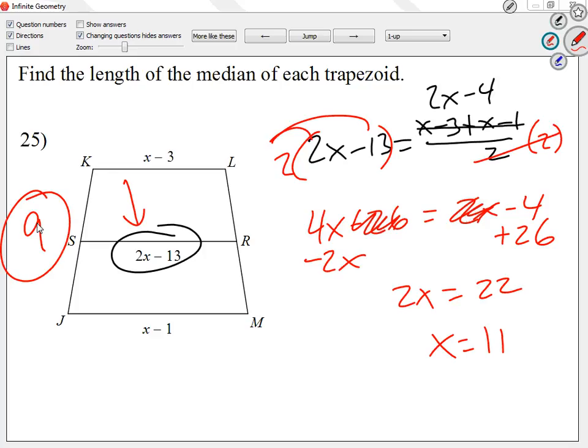The x can be negative. Right? It's okay, we can have a negative value for x. For the distance, if you have a negative value, there's something wrong. Once again, x can be negative, but once you plug it in, it should always be positive. If you get a negative, double check your work. Any questions up until 30?